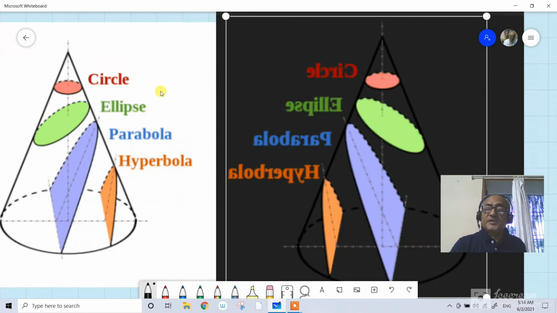The parabolas, they are trajectories of comets which come only once into the solar system, take a half round around the sun and go away forever.